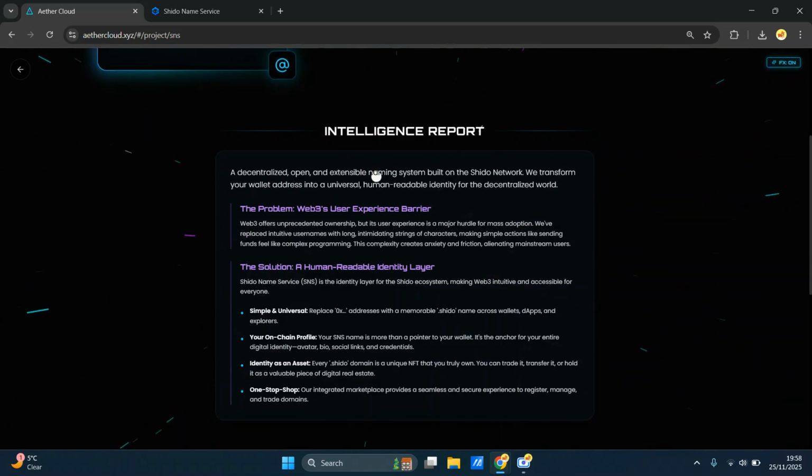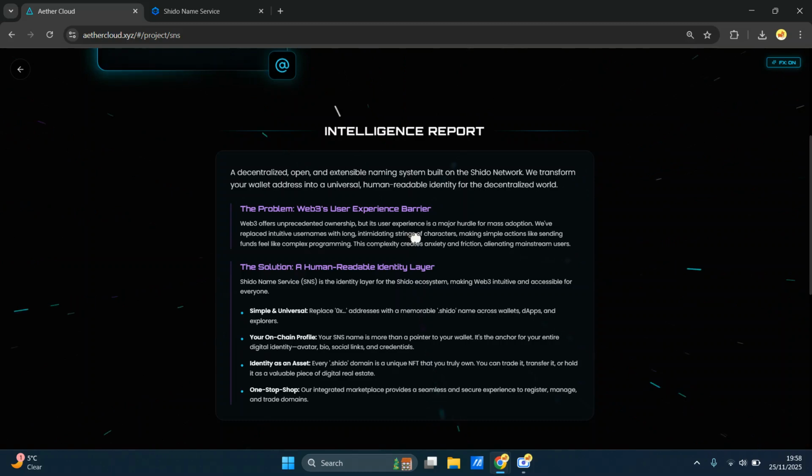And in the future, whilst you are registered with this domain, your wallet address is tagged to this domain name, and wherever else you want to use Shido Network, you would see that address attached to that domain name on the Explorer.